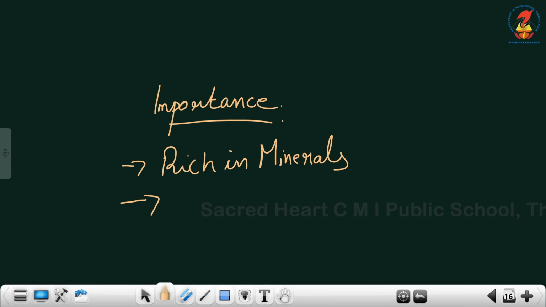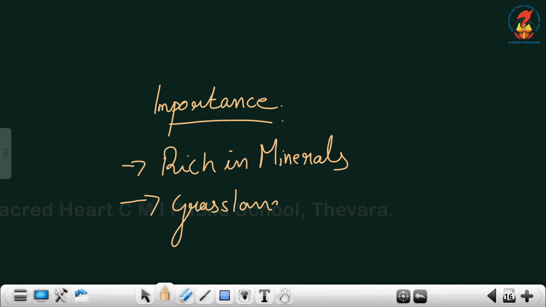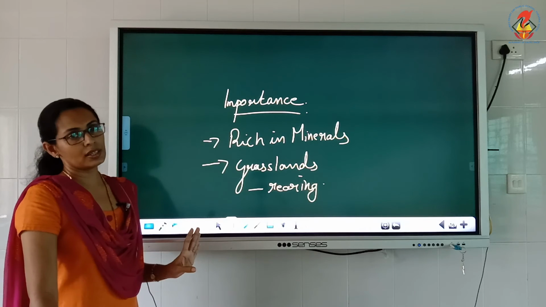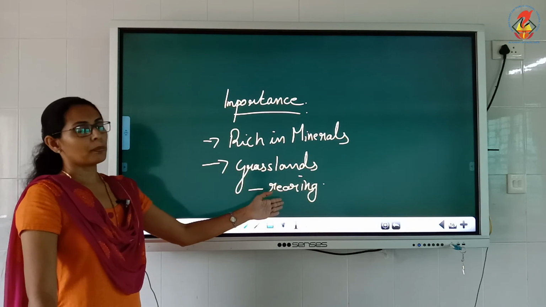Plateaus have very rich mineral deposits, and grasslands are also available. So they are used for rearing sheep, cattle or any other animals. So these are the two importances of the plateaus.